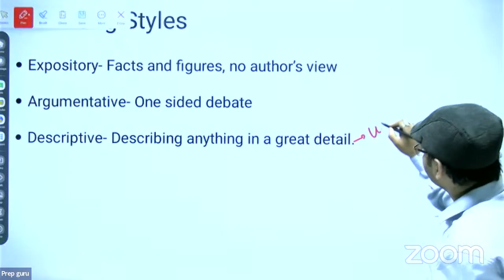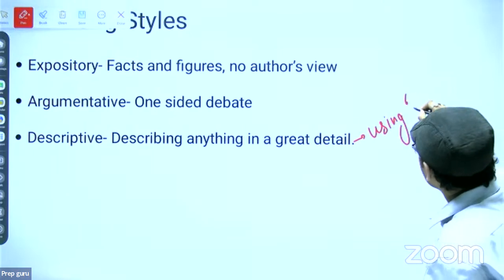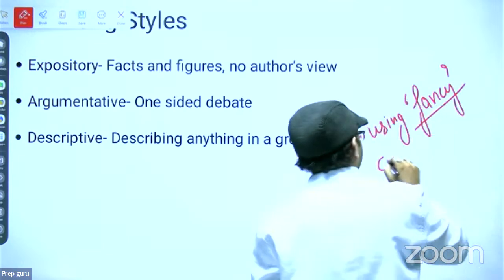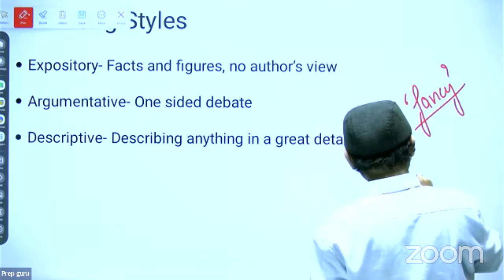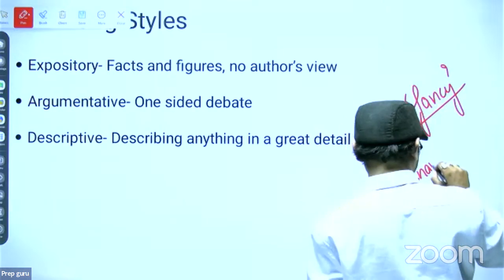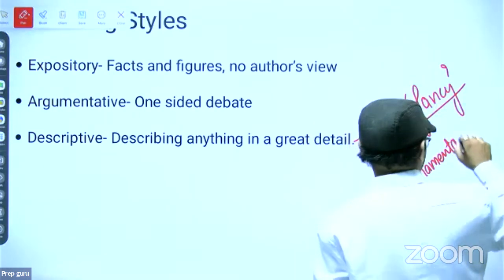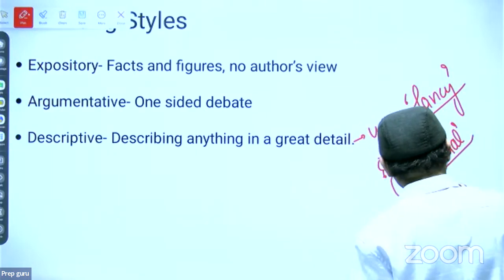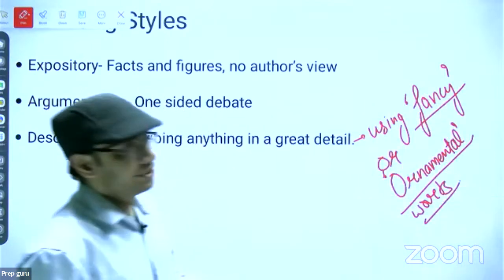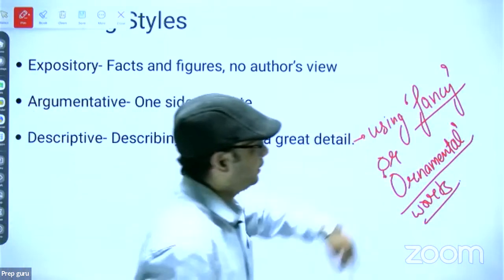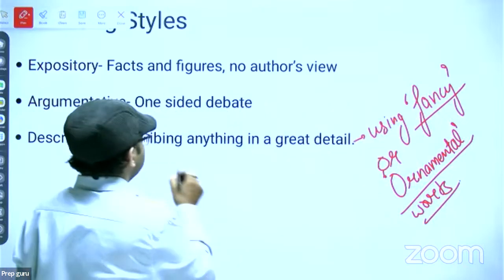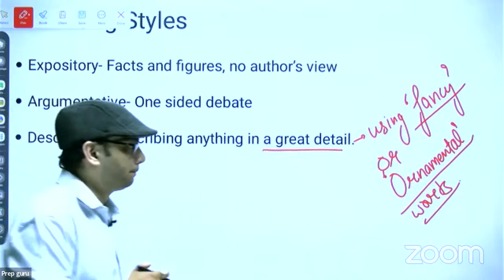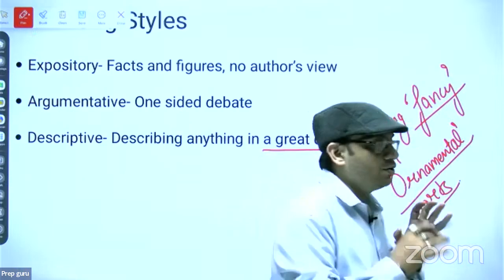Write down using fancy or ornamental words. Using fancy or ornamental words. ये जरूर लिख लेना. Fancy and ornamental words. एक तो आपने क्या देखा? Describing anything in a great detail. You are having minute details about anything. The second thing is what? Using fancy or ornamental words.